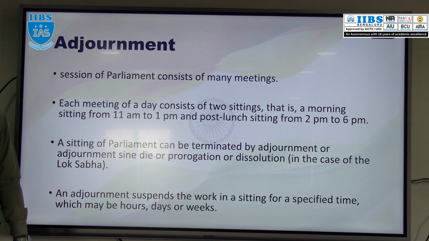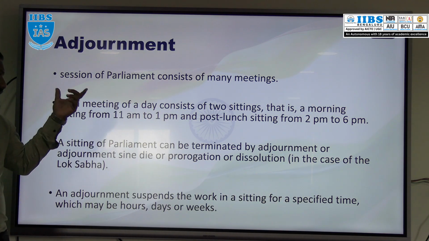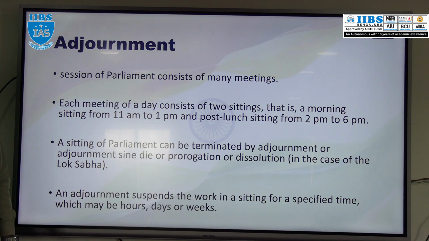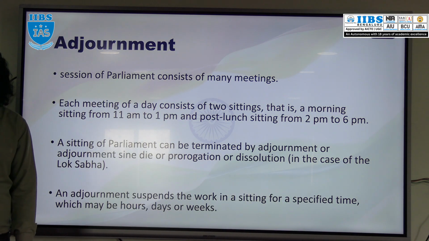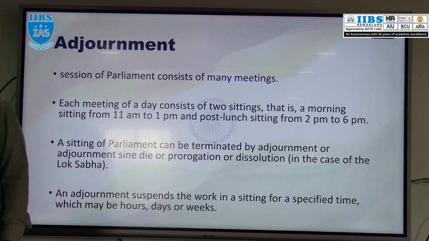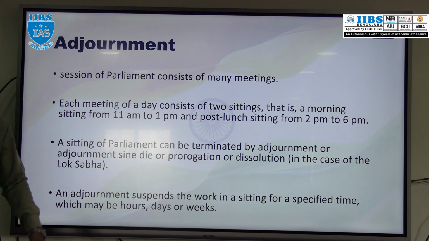Then next, what is adjournment? The session of both the houses of Parliament consists of many meetings. Generally, the session will start. What is the timing of the session? Morning 11 a.m. till evening 6. The morning sitting is from 11 a.m. to 1 p.m., then 1 to 2 is the lunch break, then 2 to 6. That is the timing of the session of both the houses of Parliament.